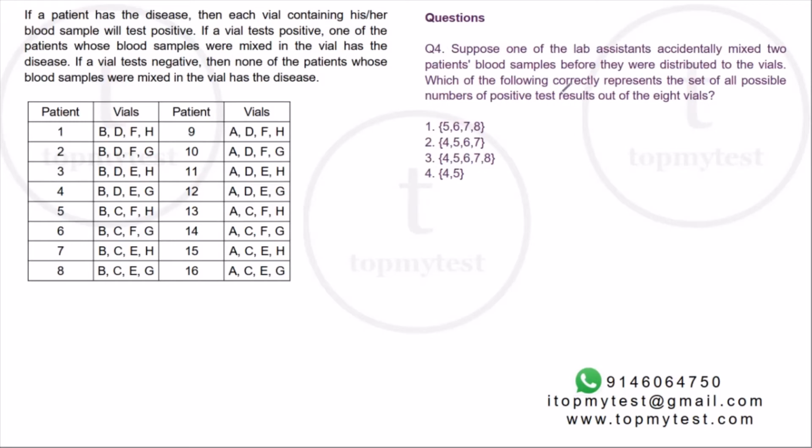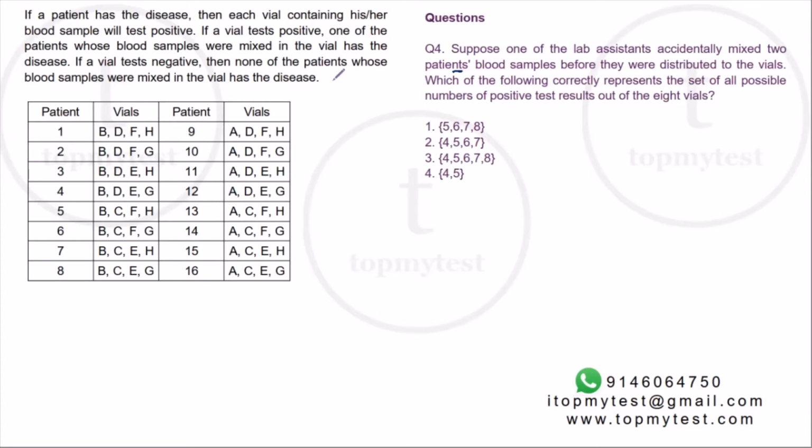And the last one is pretty interesting. It says, suppose one of the lab assistant accidentally mixed 2 patients' blood samples before they were distributed into the vials. Which of the following correctly represents the set of all possible numbers of positive test results out of the 8? Remember, it does not say he's mixing 2 vials. It says he mixes 2 patients' blood samples before they are distributed.